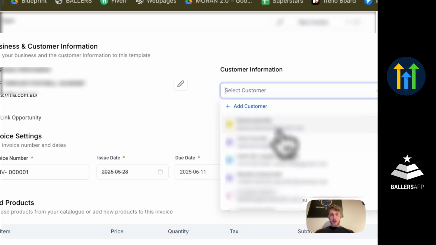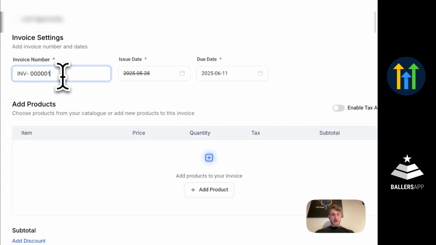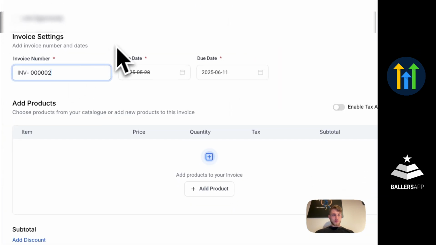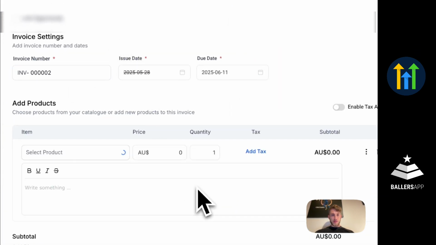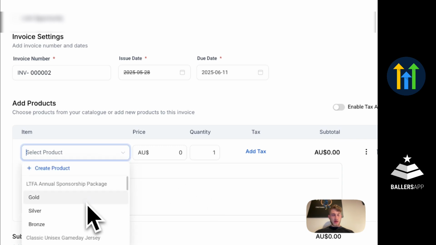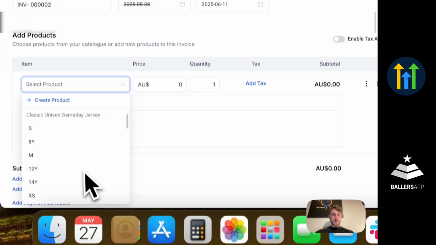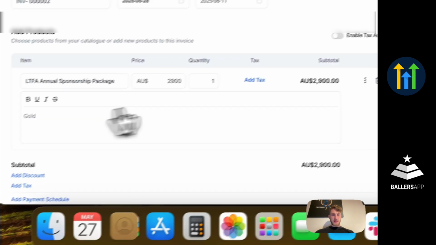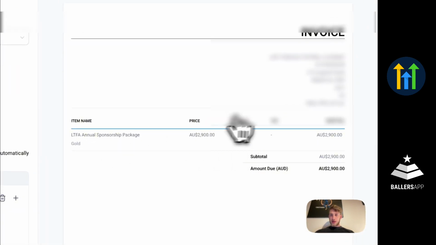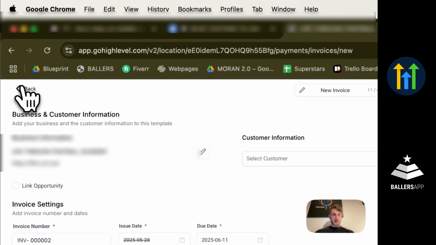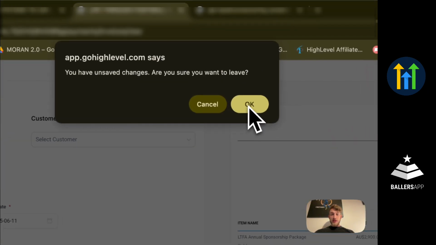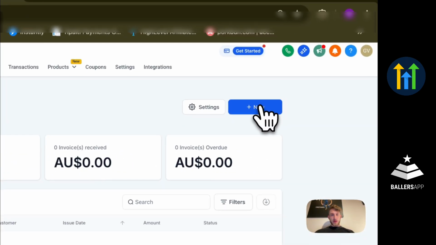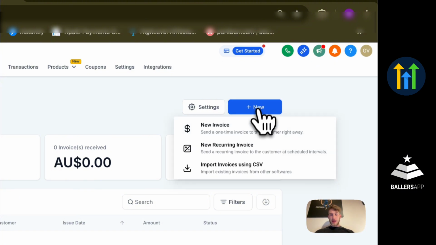You can simply select a customer, create an invoice, and change the number of the invoice. In case you want to add a product, let's say one of the packages that you have, you just add that, and as you can see, it's automatically added to the invoice. What's great is that a lot of academies, and probably maybe even your academy, charge on a monthly subscription basis.